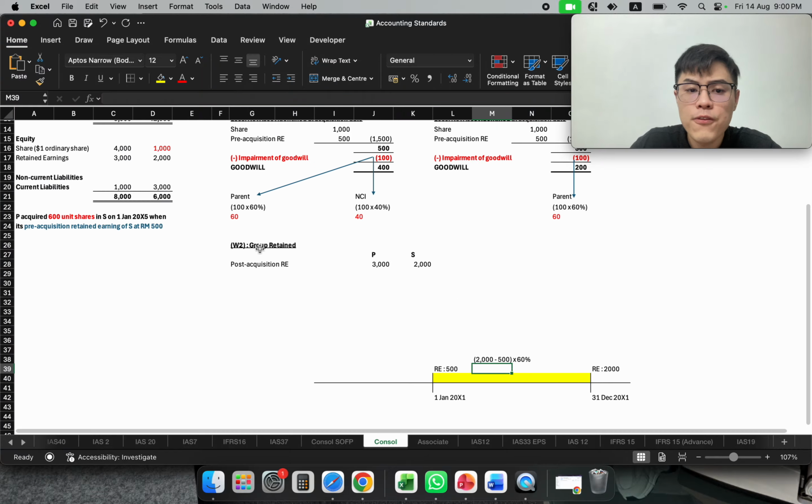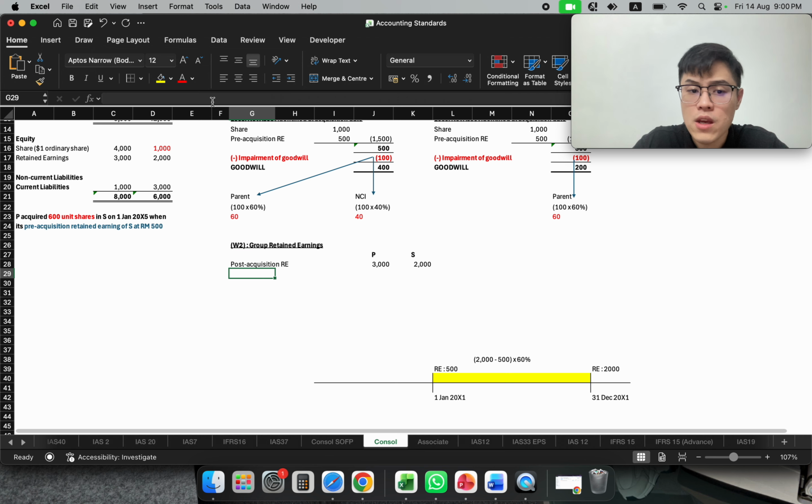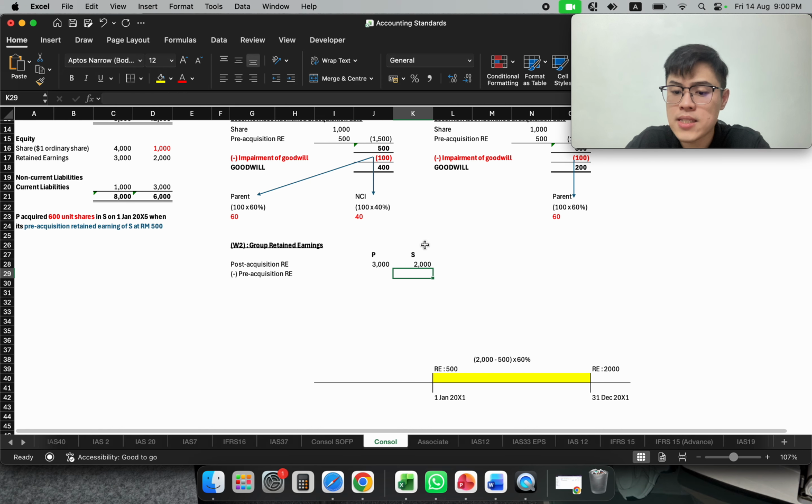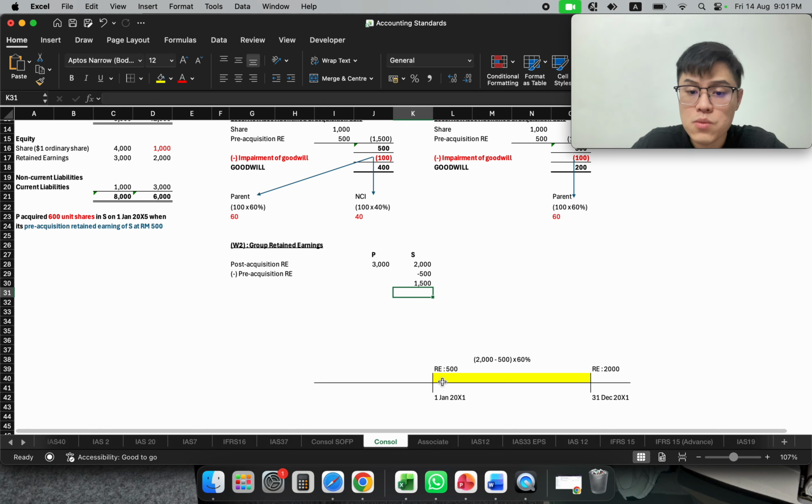Therefore, for your group retained earning, we always have a very important working here, where we use the post-acquisition minus the pre-acquisition retained earning. And in here, as pre-acquisition is 500, I can only share 1,500, because the 1,500 happened in this period, and is related to me.